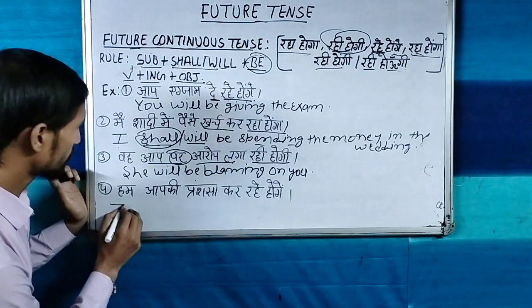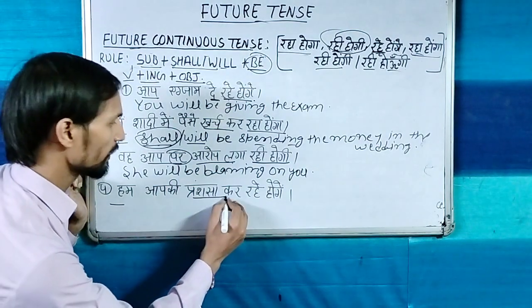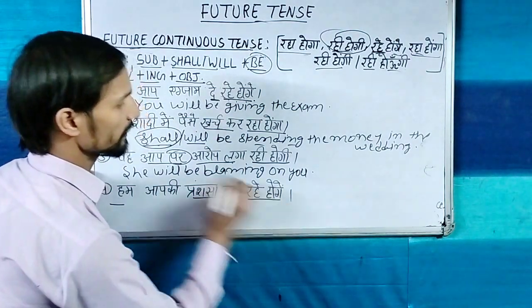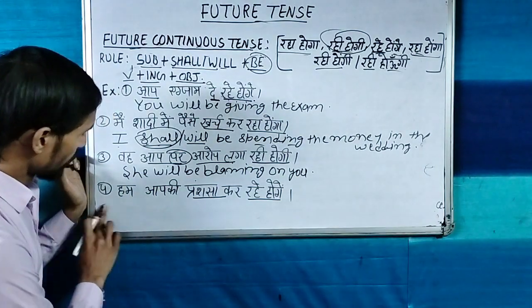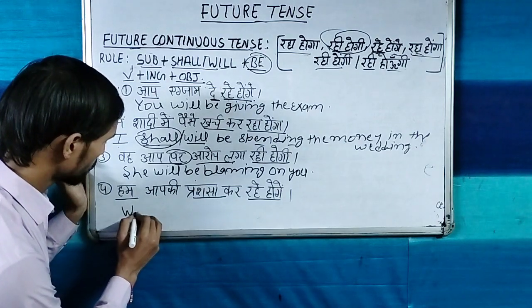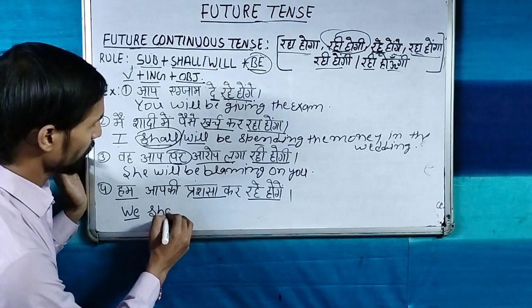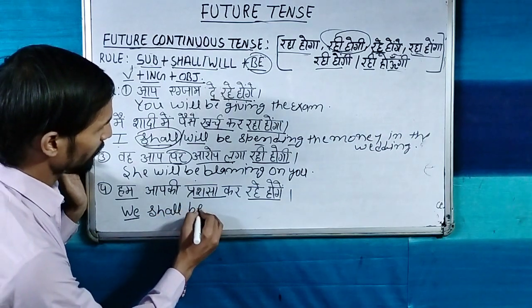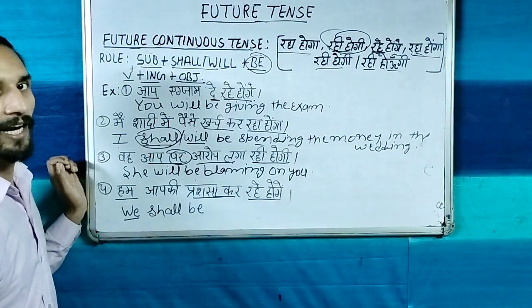Now next sentence, हम आपकी प्रशंसा कर रहे होंगे. So प्रशंसा करना, this is the verb, and रहे होंगे, this is the identity of future continuous tense. Now let's see how to make it. First take the subject. Subject is we, with we take helping verb shall. After shall be, then प्रशंसा करना: appreciate, admire, and praise.